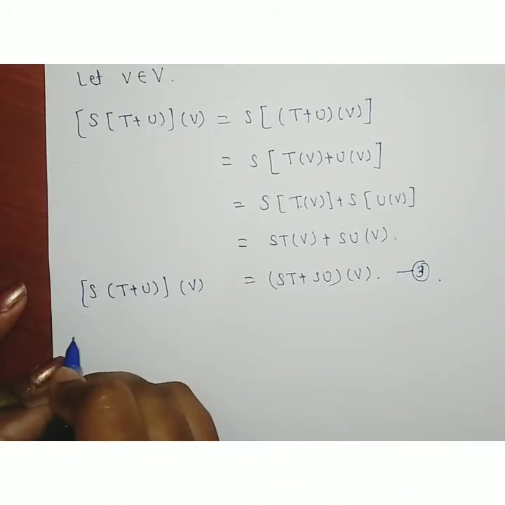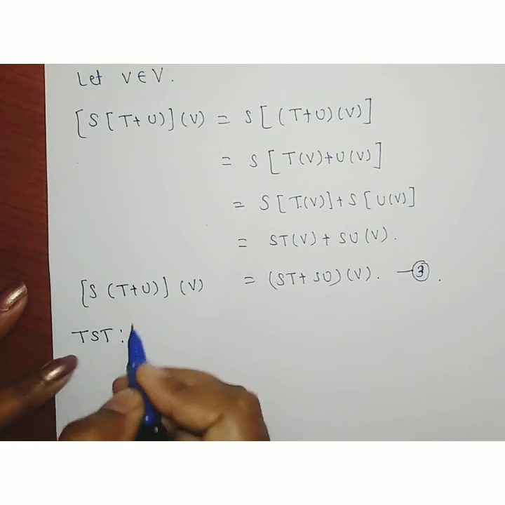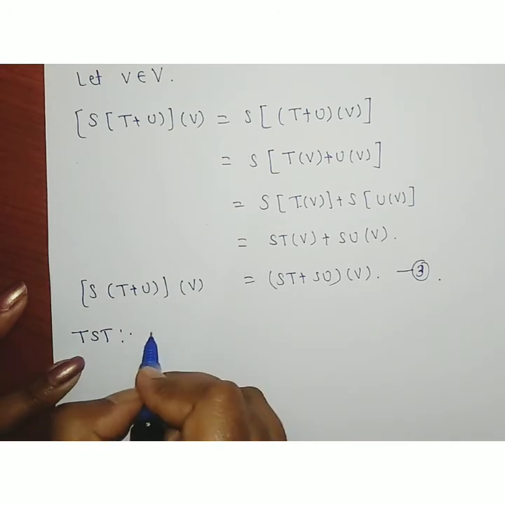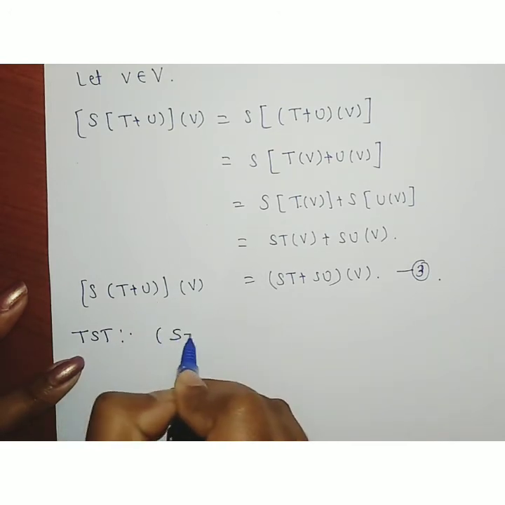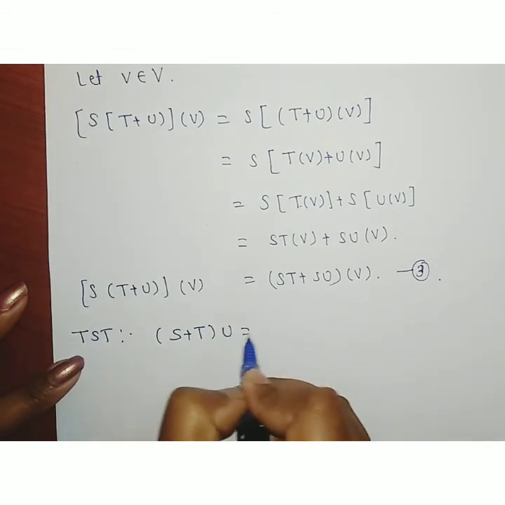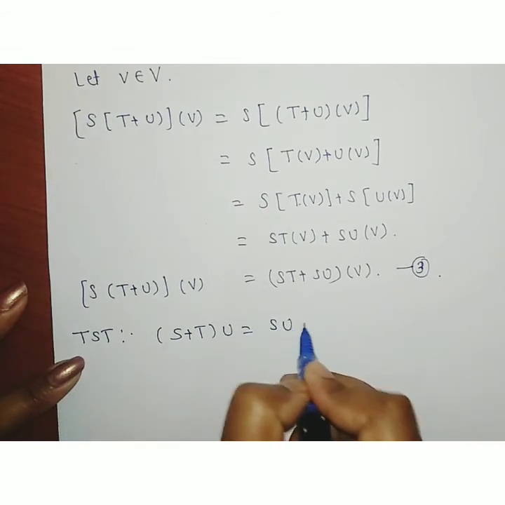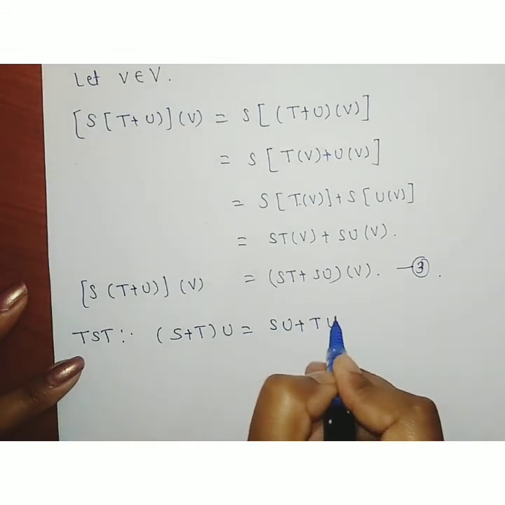Next, what we have to show? We have to show that (S plus T) operating on U is equal to SU plus TU.